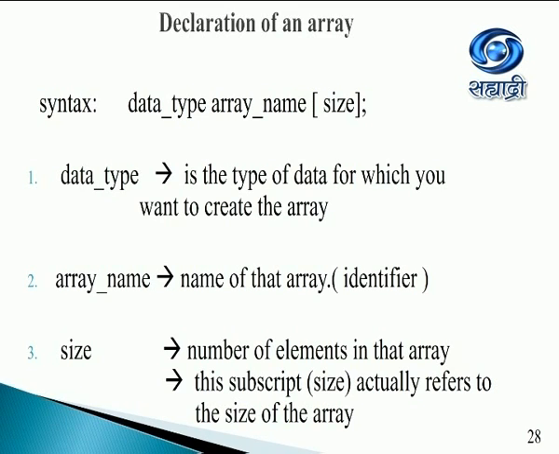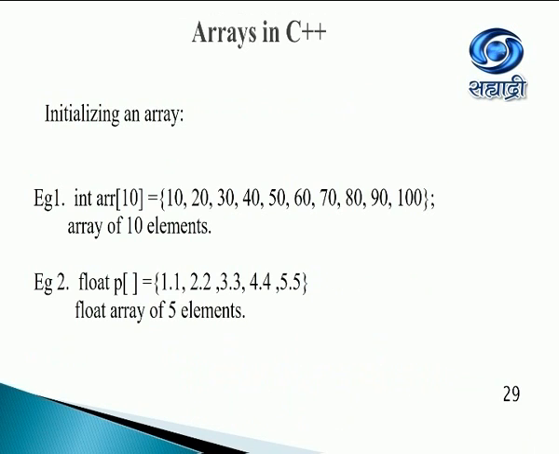The data type, again, it could be an integer, a float, a double, or a char. Array name is the identifier which you can use here. And then the size. Declaration of size of an array is mandatory in C++ at the beginning of your use of array. So data types, as I said, it could be integer or whatever. Array name, another identifier, and size is the number of elements that array will contain.